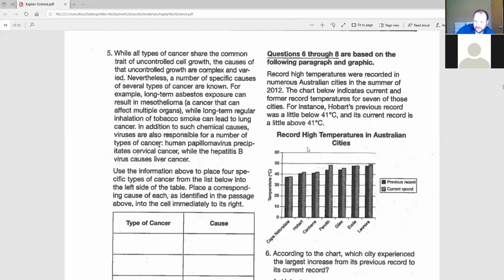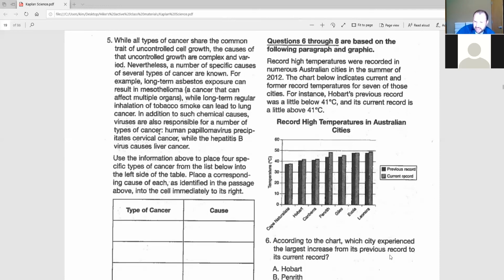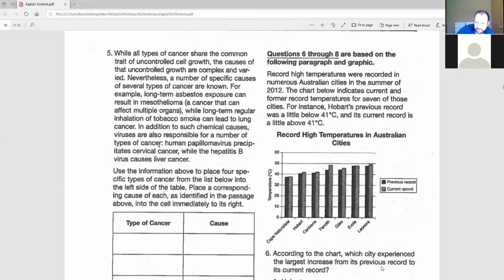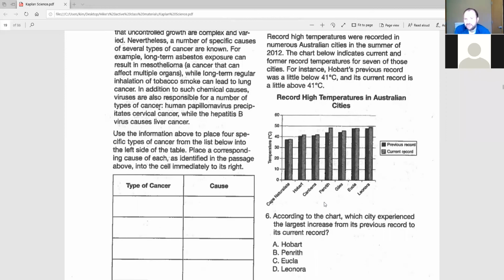So, number 6 asks us, according to the chart, which city experienced the largest increase from its previous record to its current record? So what do we think? A, Hobart, B, Penrith, C, Usea, or D, Lenora? So basically all we're doing here is looking to see which of these cities has the biggest gap or the biggest difference between the black bar and the gray bar.